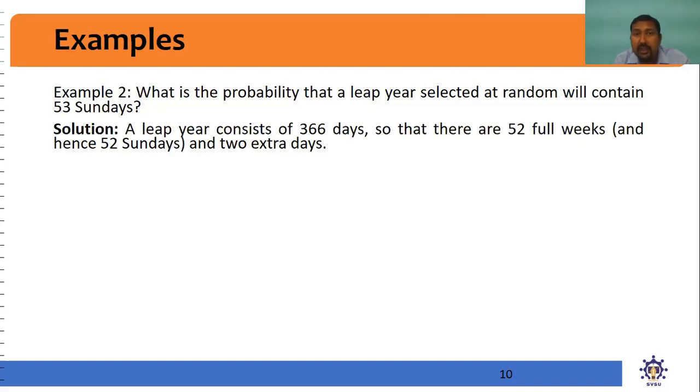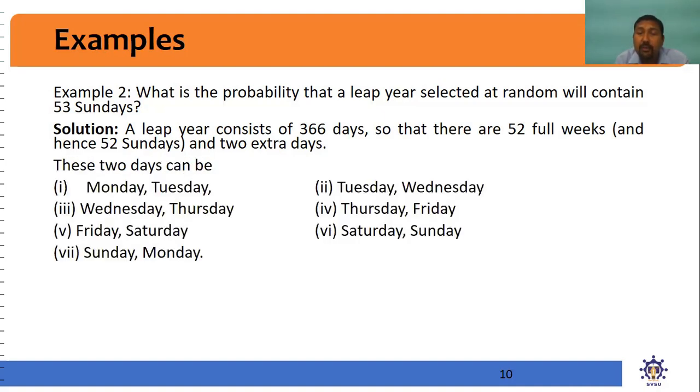A leap year consists of 366 days, so there are 52 full weeks and hence 52 Sundays and 2 extra days. Because these are consecutive days, they can be combined in the form of Monday, Tuesday; Tuesday, Wednesday; Wednesday, Thursday; Thursday, Friday; Friday, Saturday; Saturday, Sunday; or Sunday, Monday. Now, how many Sundays are counted here?